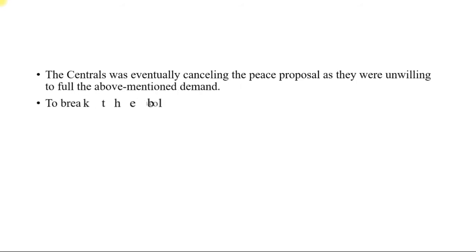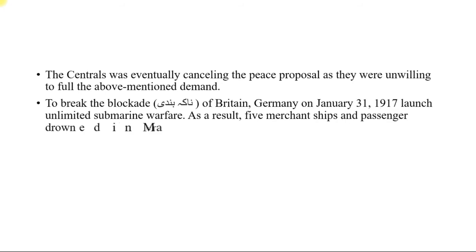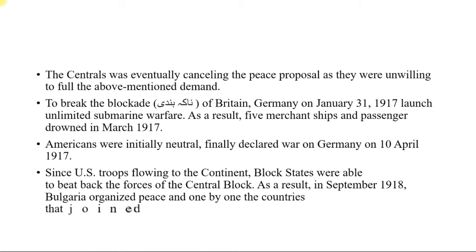The Central Powers eventually cancelled the peace proposal as they were unwilling to fulfill the above-mentioned demands. To break the blockade of Britain, Germany on January 13, 1917 launched unrestricted submarine warfare. As a result, 5 merchant ships and passengers drowned in March 1917. The Americans, initially neutral, finally declared war on Germany on 10 April 1917.